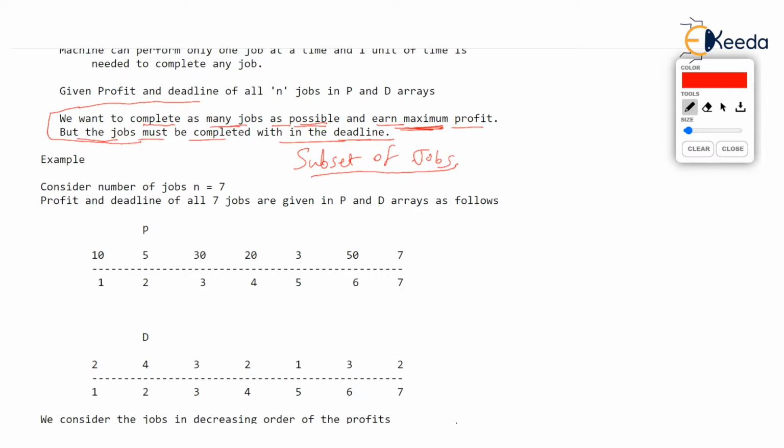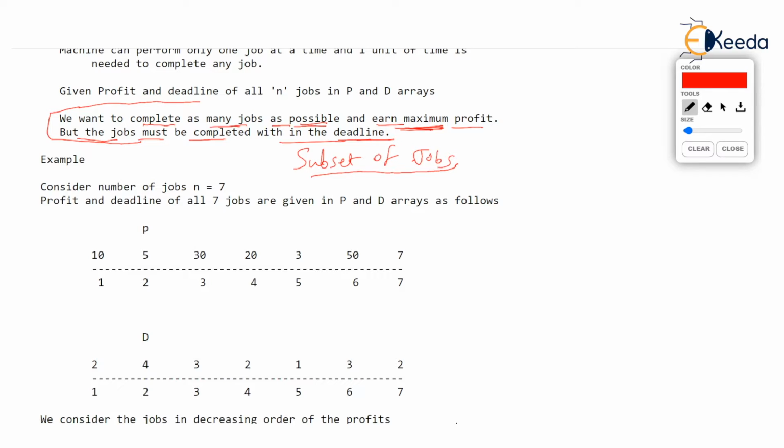We are given N jobs. We are given only one machine. That machine is not multitasking. It can do only one job at a time. But the point is that the machine can perform any job or complete any job in just one unit of time. We want to perform a subset of jobs, complete them within their deadline, but our major aim is that the profit has to be maximized.